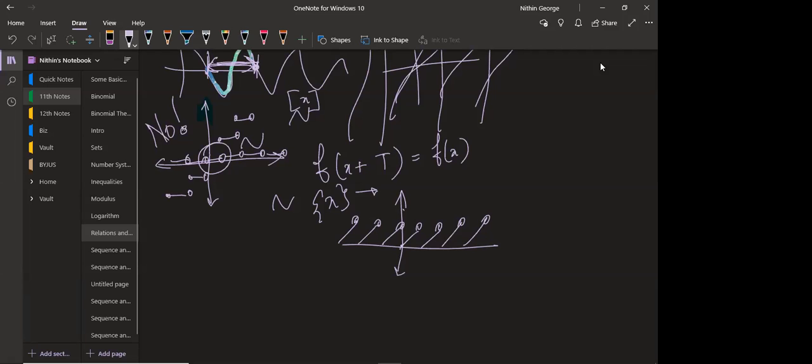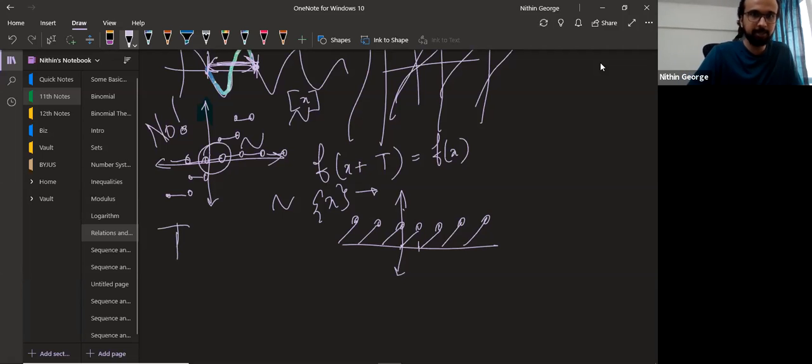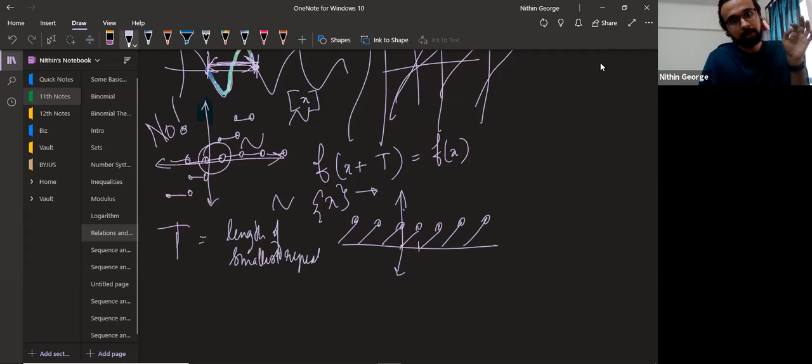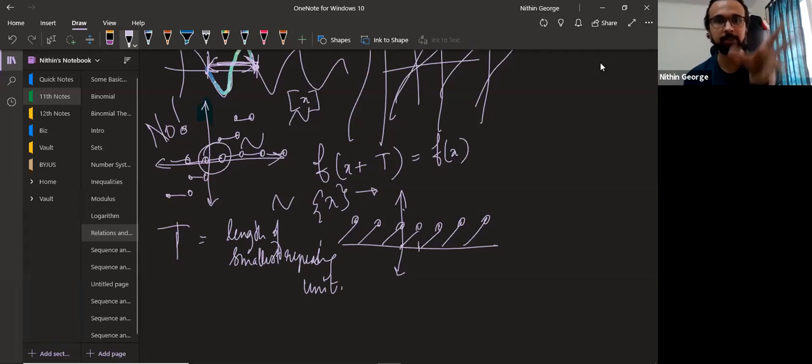The value of period T. Look at it as time period: the length of the smallest repeating unit. Please write notes much neater than what I'm writing. So the length of the smallest repeating unit. If I take from 0 to 2, this is 1, this is 2. If I take from 0 to 2, I can see that this is also repeating everywhere. But is this the smallest repeating unit?